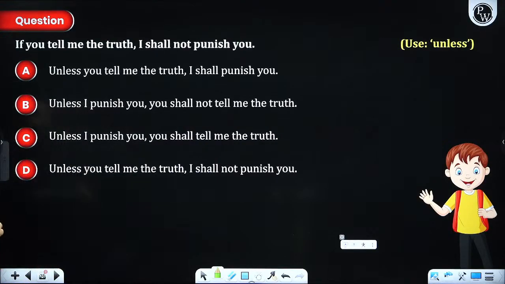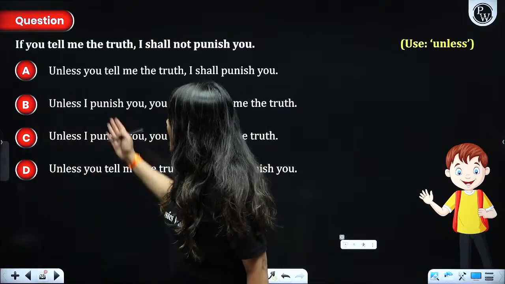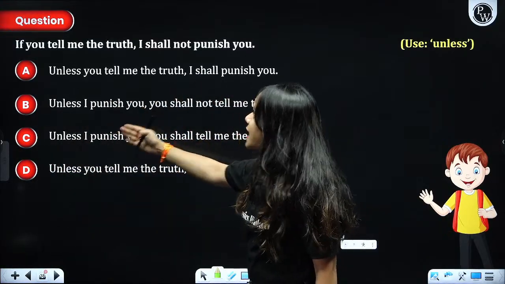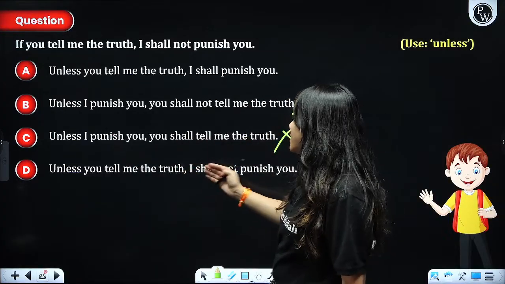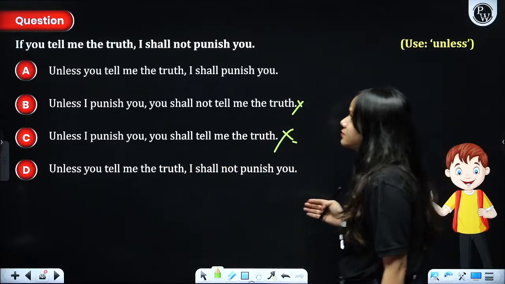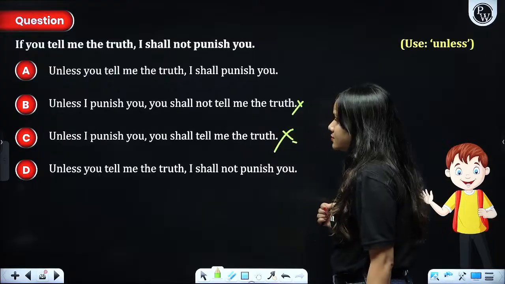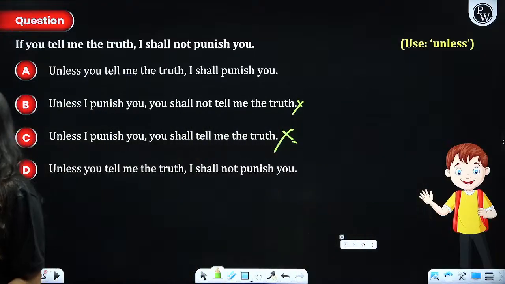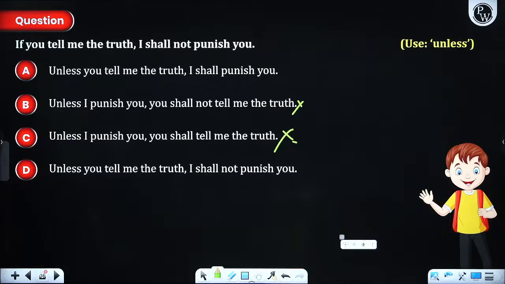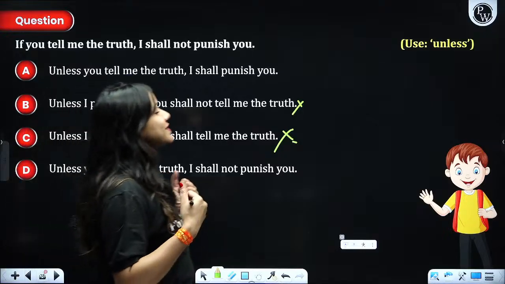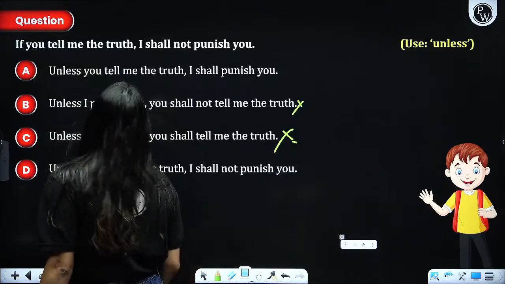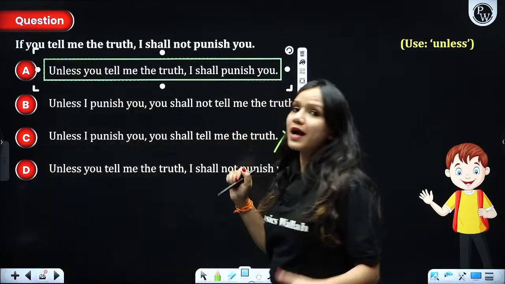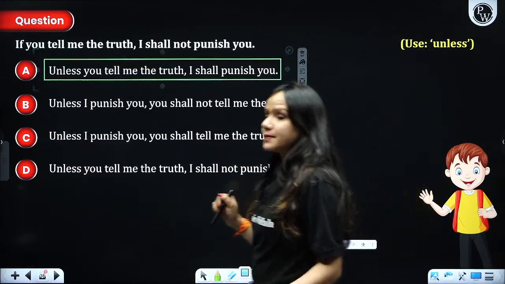Next. If you tell me the truth, I shall not punish you. So, unless you tell me the truth, I shall punish you. Unless I punish you, not at all. The effect comes first. Unless you tell me the truth, I shall not punish you. Tell me which is going to be the most appropriate answer. Unless you tell me the truth, I shall definitely punish you. Absolutely true. Got it?